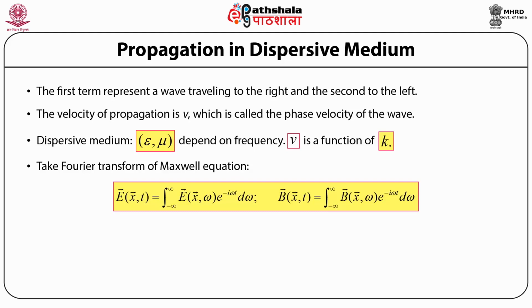Similarly, the magnetic field induction vector B can also be written in terms of its Fourier transform as B as a function of position vector x and time t is equal to the integral over d omega from minus infinity to plus infinity, acting on B as a function of position vector x and angular frequency omega times exponential to the power minus iota times omega times t.